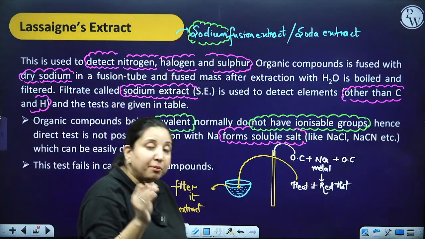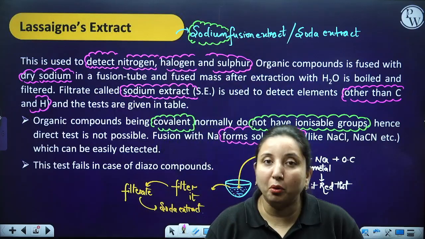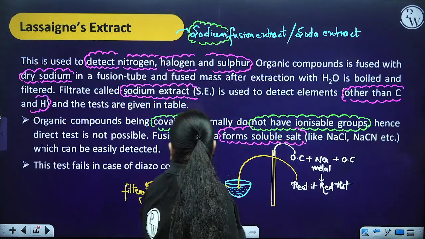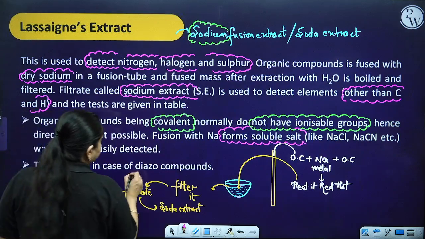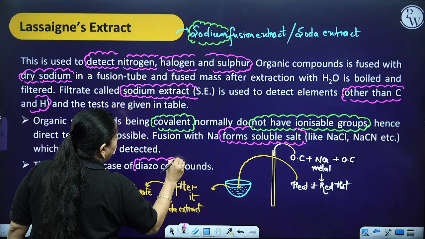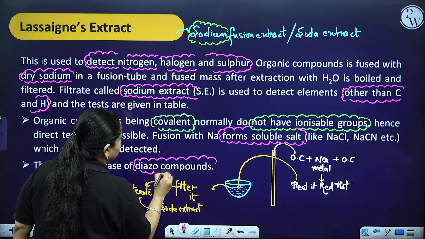Now, one very important question which we get is, this test fails in diazo compounds.